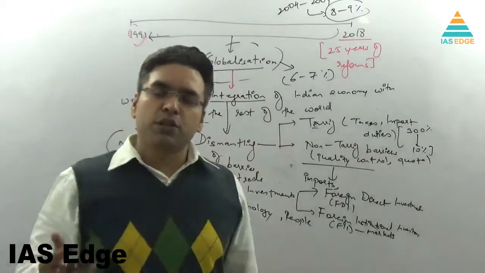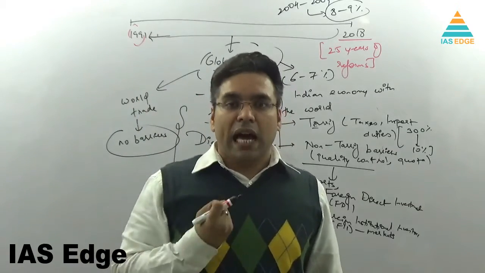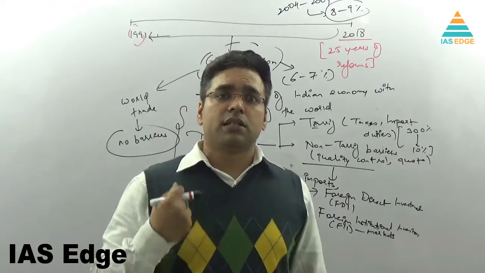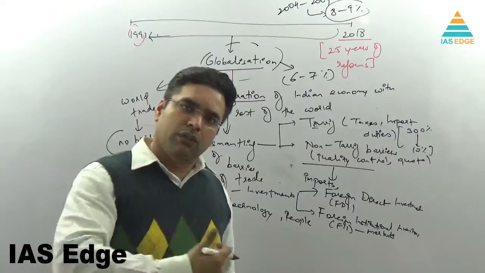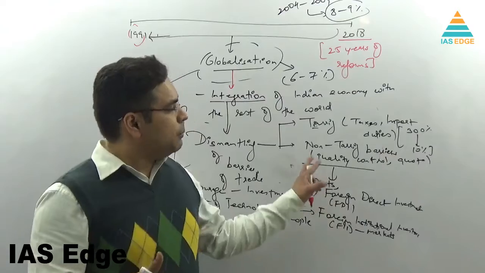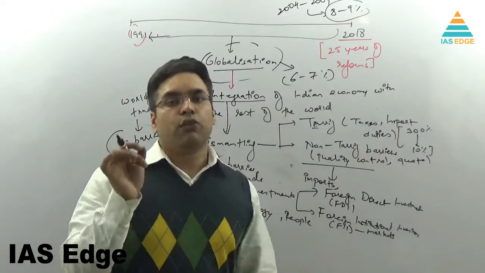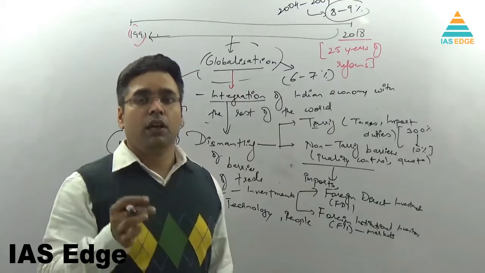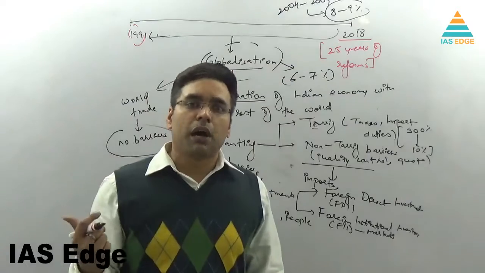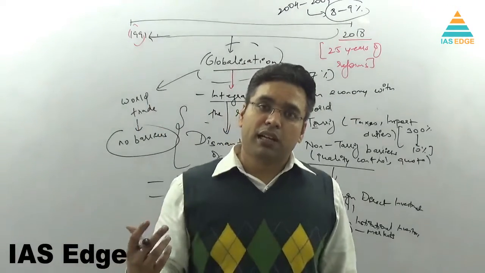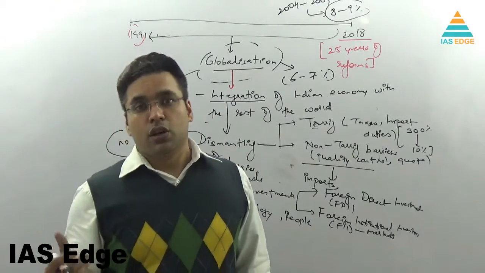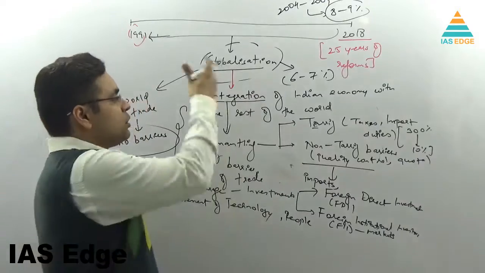So in the post-globalization phase, we witnessed higher growth. Somewhere there was the animal spirit of entrepreneurship among the Indians that was given an opportunity. A lot of Indian players got the opportunity to go to the West. They were able to do well there and capture the market. But at the same time, mostly it is about the entry of foreign players, foreign investment, foreign capital, foreign trade, foreign businesses. If you go and see the market in India, you'll find that in every sector there are private players from foreign countries. So that is one of the aspects of globalization.